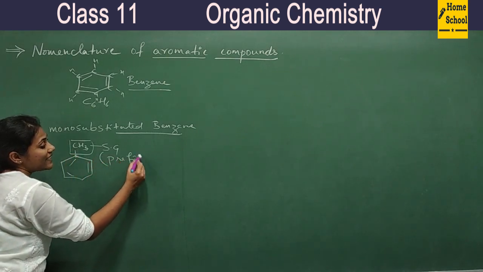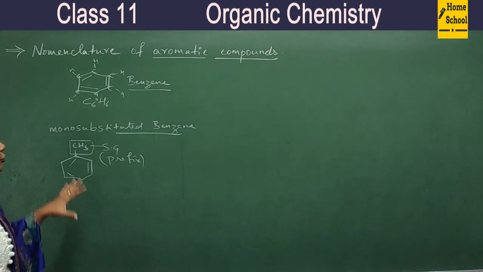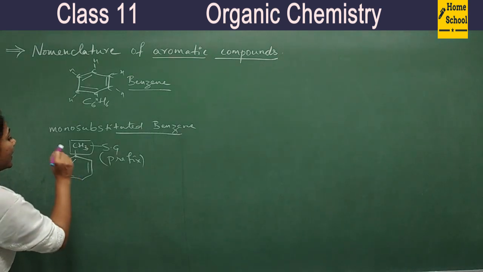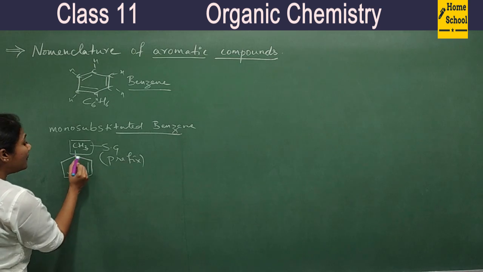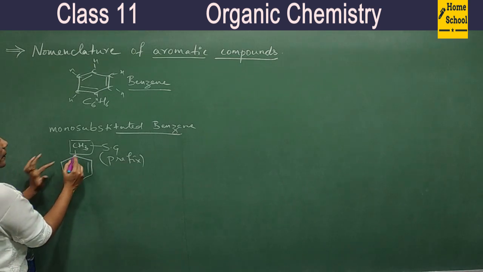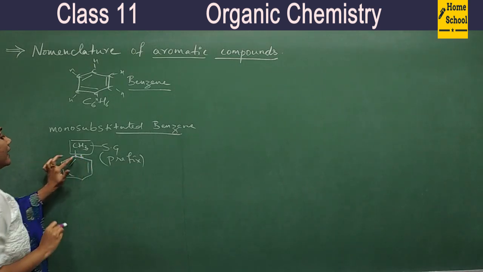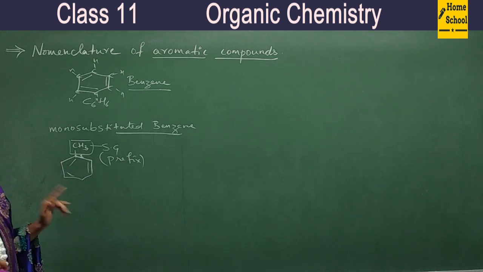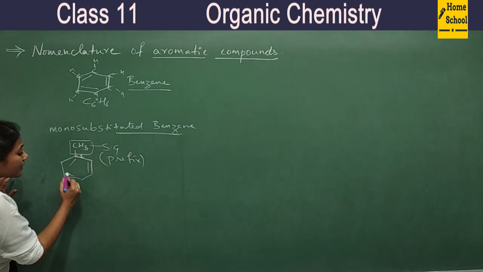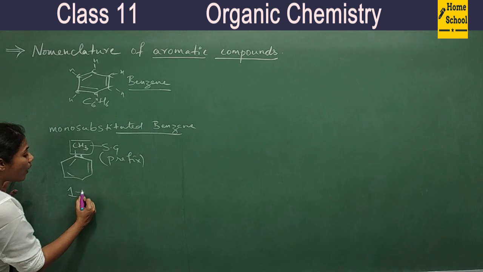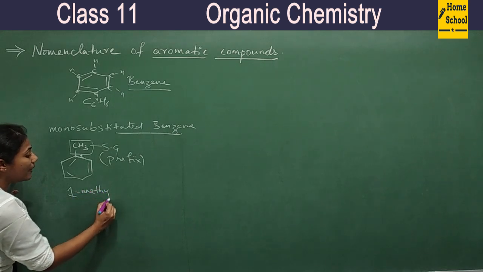Its name is 1-methyl. Wherever this group is there, that particular carbon gets number 1 position. Remember this. So this compound can be named as 1-methyl benzene.